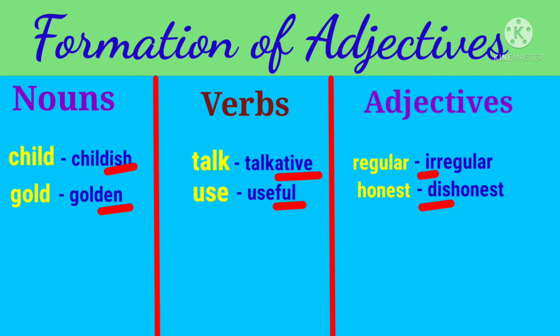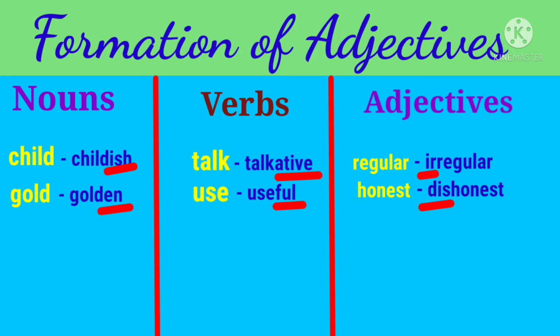Okay? Here in this word childish, we have added the letters ISH after the main word or the root word. Okay? So this is a suffix ISH because it is added after the root word child.